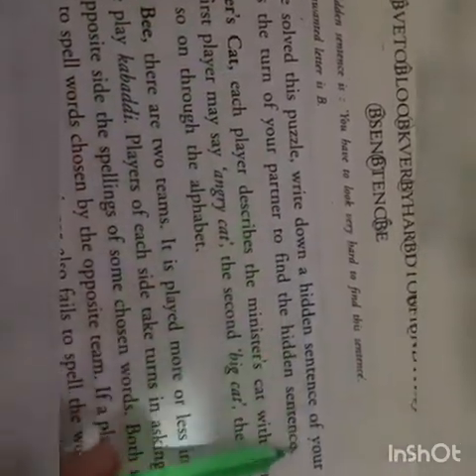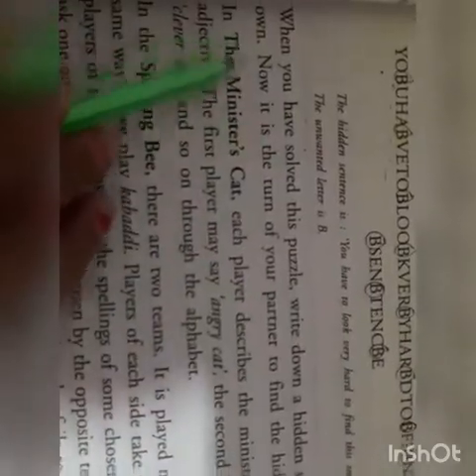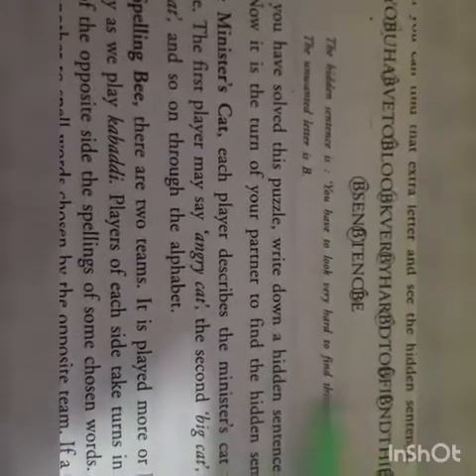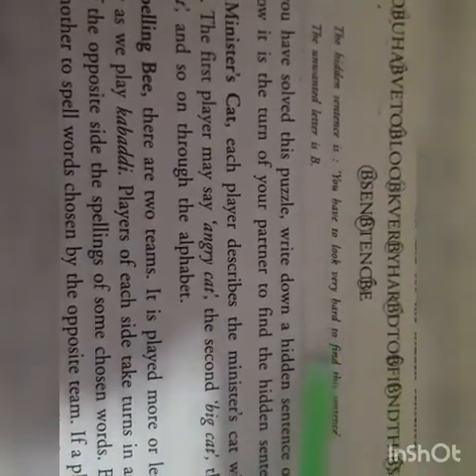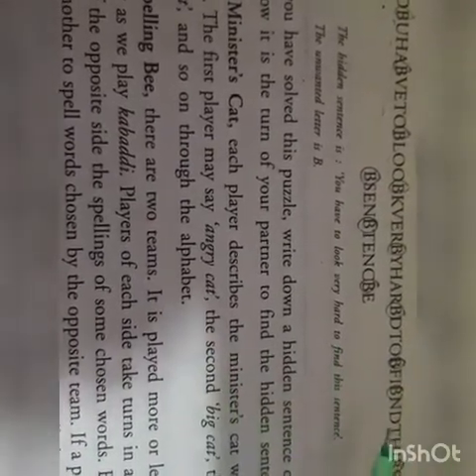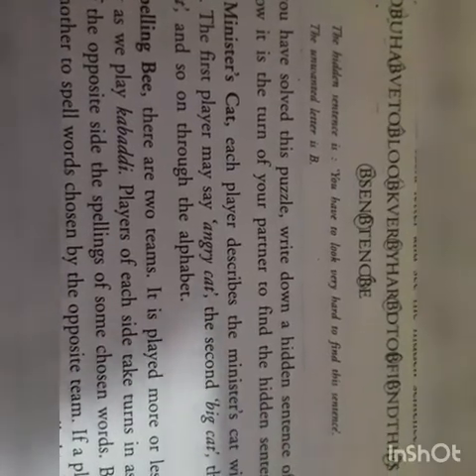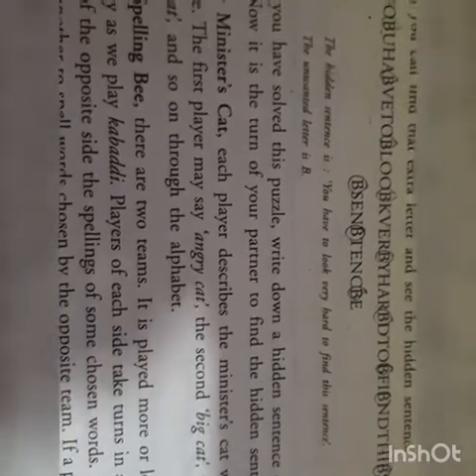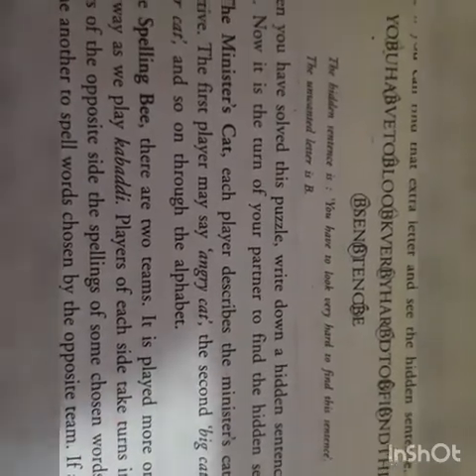When you have solved this puzzle, write down a hidden sentence of your own. Now it is the turn of your partner to find the hidden sentence. Now after you have solved this riddle, you can make your own hidden sentence and show it to your partner and tell him to find out that hidden sentence and the extra letter that you have added.